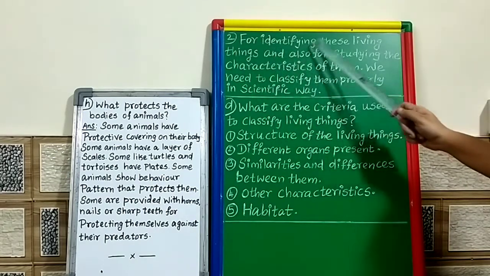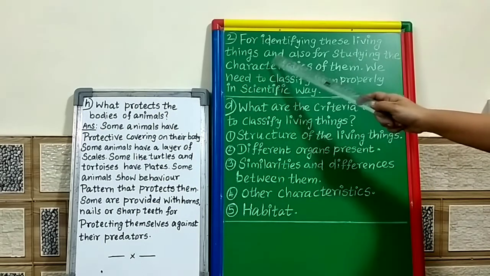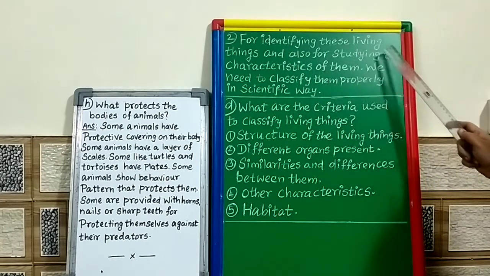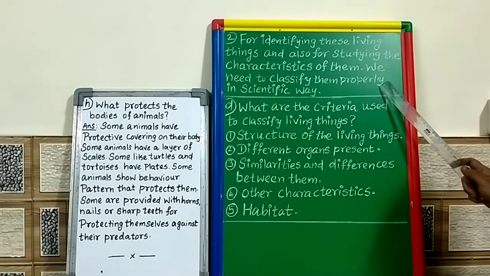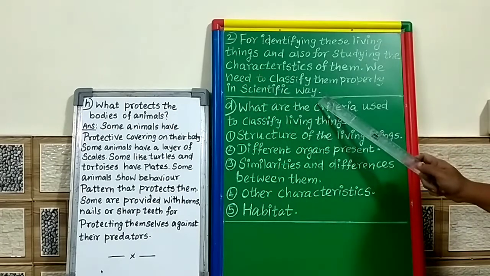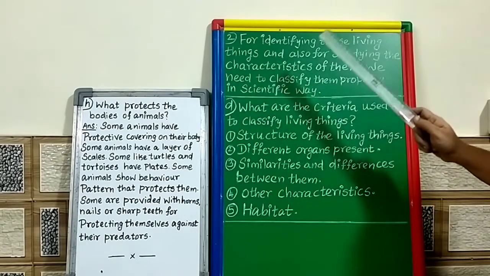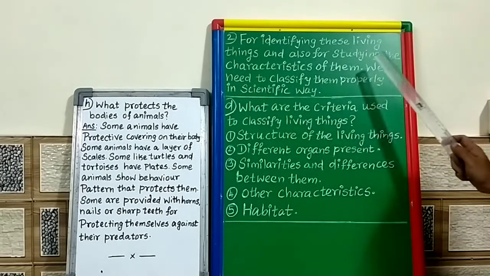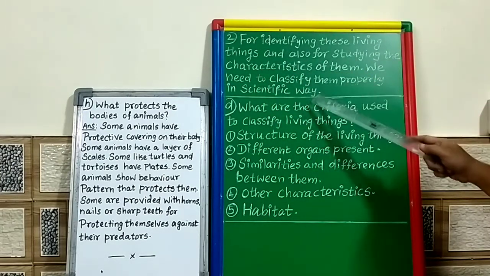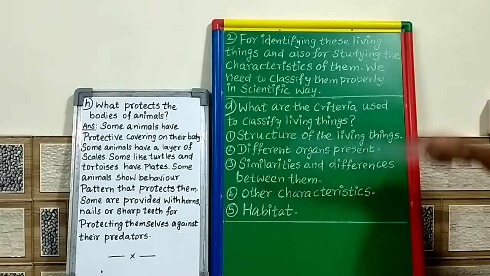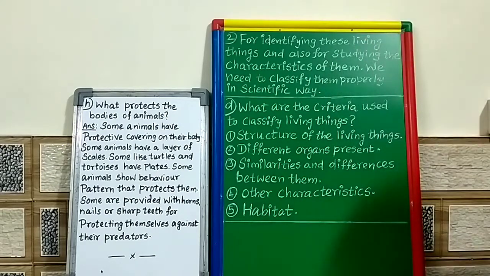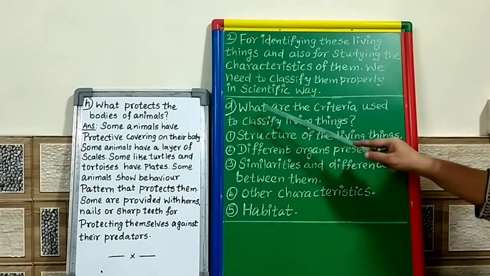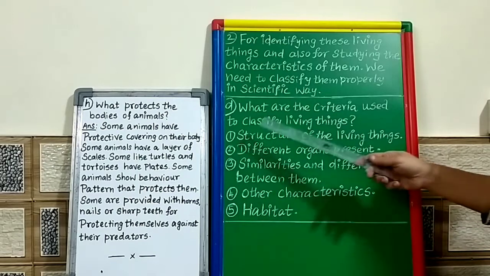For identifying these living things and also for studying their characteristics, we need to classify them properly in a scientific way. These are all the points you have to write for the third question, C and D. Next question and the answer.